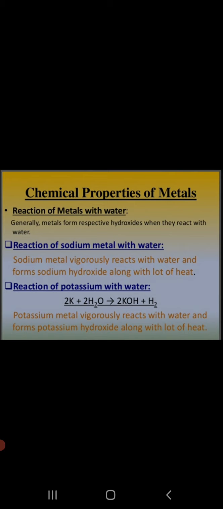Yes, so if we see on the screen, sodium reacts with water to form sodium hydroxide. Na is the chemical symbol, the symbol of sodium. Na represents sodium, which forms sodium hydroxide and releases hydrogen. The second reaction, if you see, is of potassium. K stands for potassium. Potassium reacts with water to form potassium hydroxide, releasing hydrogen. Yes, so this is the action of water on metals.